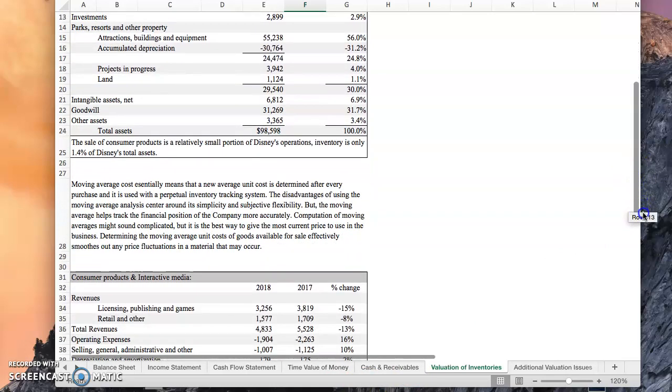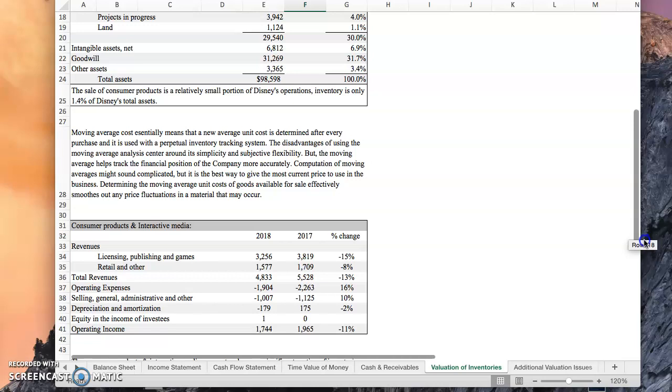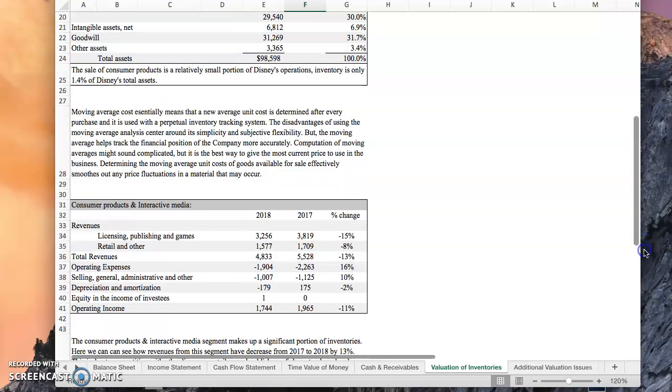Inventories are primarily made up of their consumer products and interactive media segment. And if we take a look at the revenues over the last 2 years, we can see that they've actually decreased by 13%.